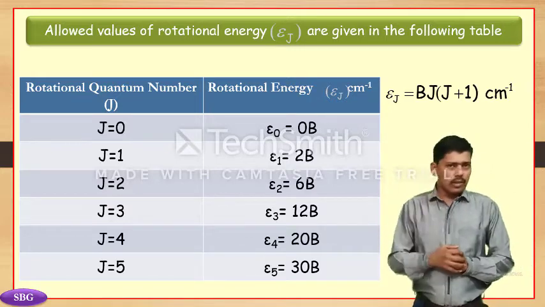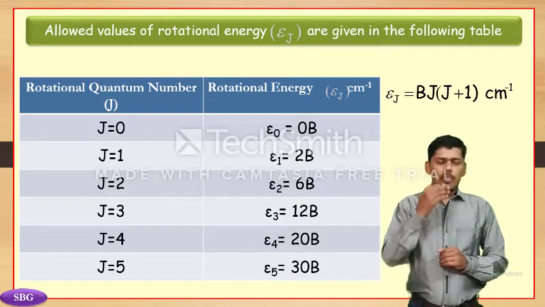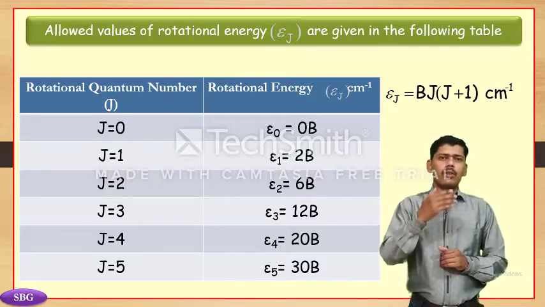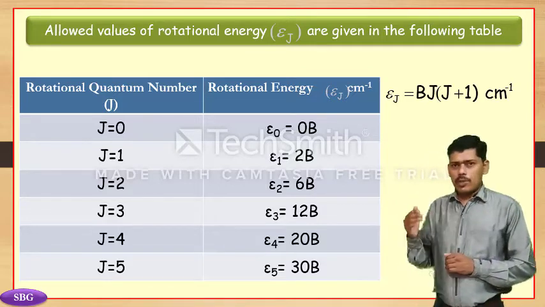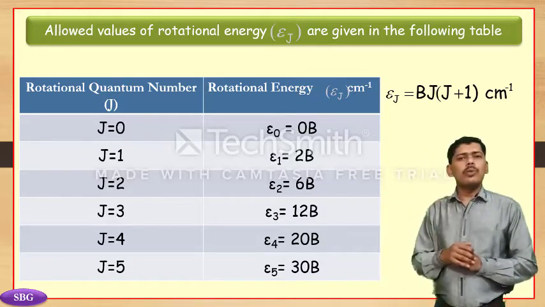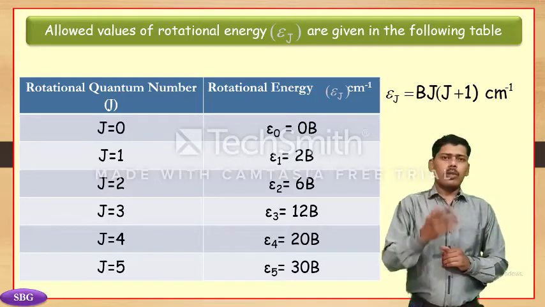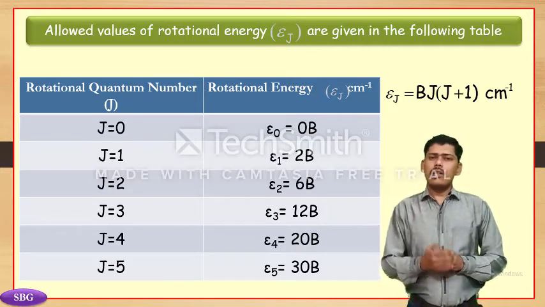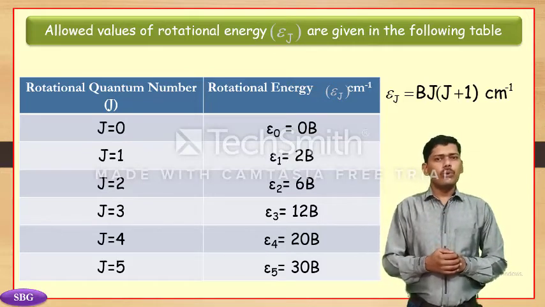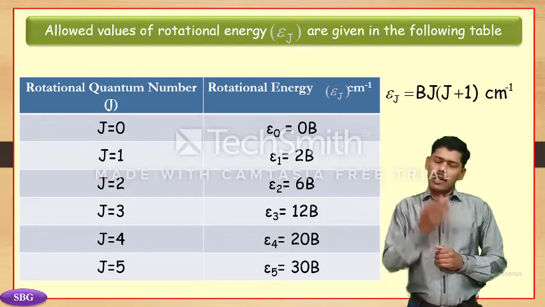After calculating with the rotational energy equation, for rotational quantum number J = 0, ε0 = 0B. Then J = 1, rotational energy ε1 = 2B. Then J = 2, rotational energy is 6B, and so on.